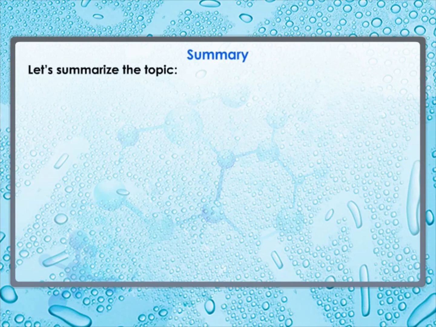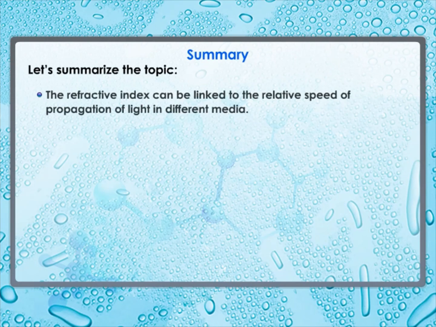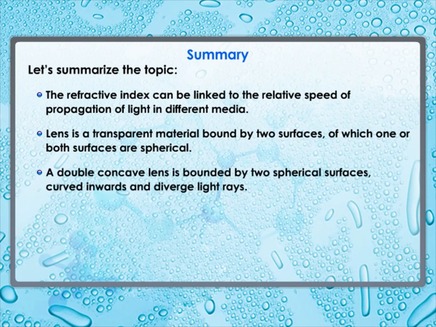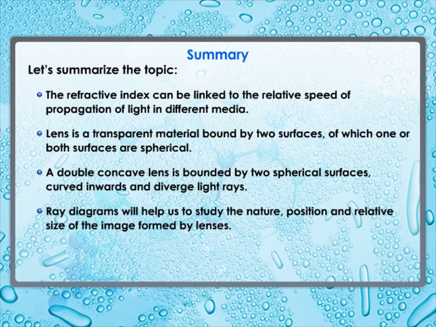Summary. Let's summarize the topic. The refractive index can be linked to the relative speed of propagation of light in different media. Lens is a transparent material bound by two surfaces, of which one or both surfaces are spherical. A double concave lens is bounded by two spherical surfaces, curved inwards and diverge light rays. Ray diagrams will help us to study the nature, position, and relative size of the image formed by lenses.